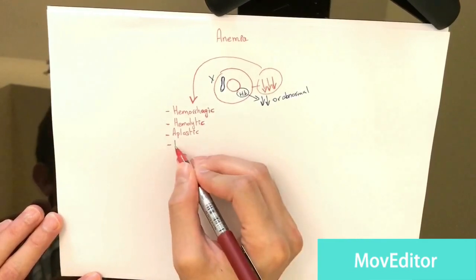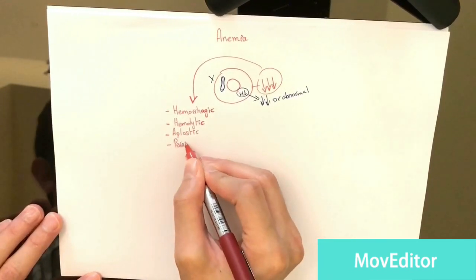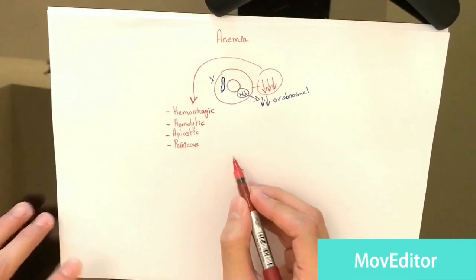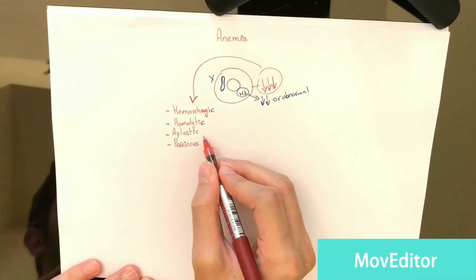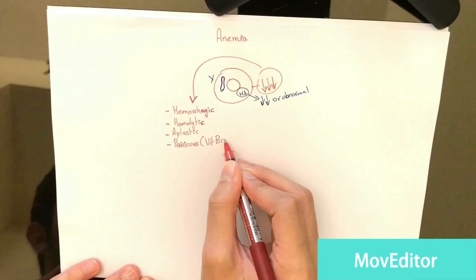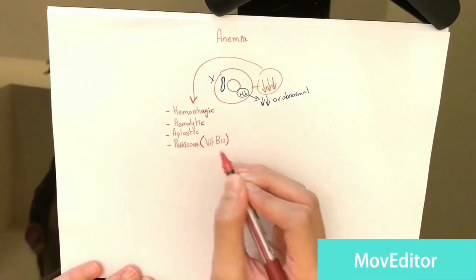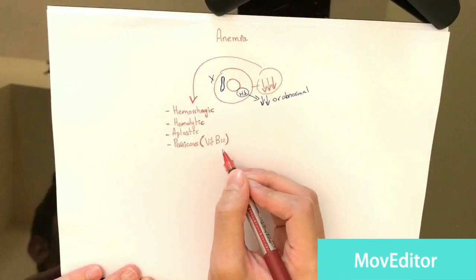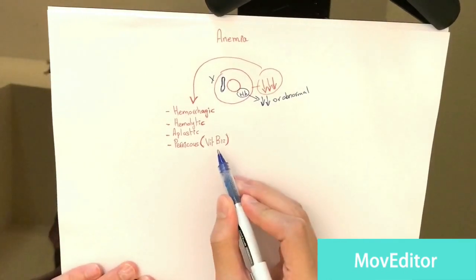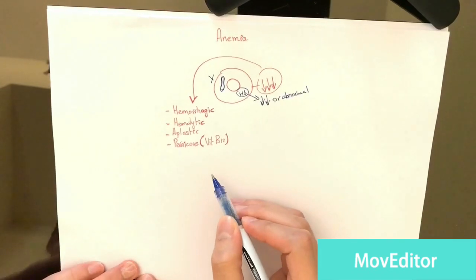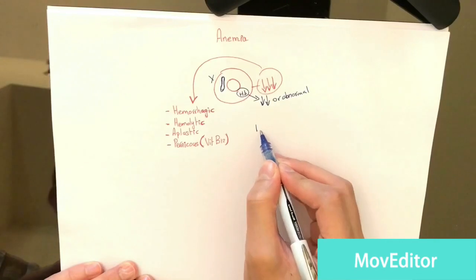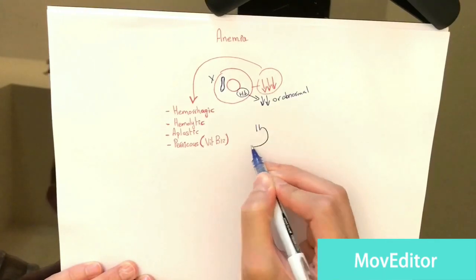Another cause of anemia is pernicious anemia, and they always like to ask about this one in the exam. Pernicious anemia is related to vitamin B12. Vitamin B12 comes from animals when we eat meat, okay? But for vitamin B12 to be absorbed from food into our body, it needs something called an intrinsic factor.